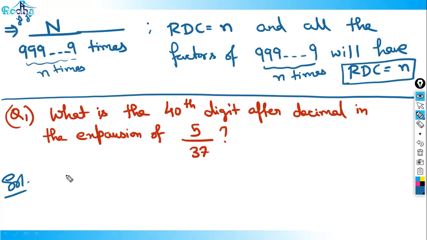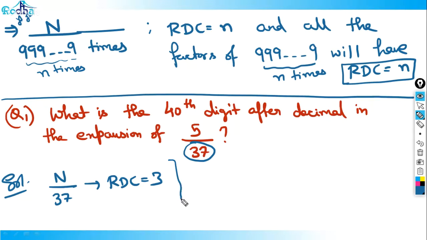What is the first thing you should know? Here I'm dividing by 37. So n divided by 37, what is the RDC? RDC has to be equal to 3. If RDC is 3, I just should know the first 3 values. So what is the value of 5 by 37? The value of 5 by 37 is actually 0.135.